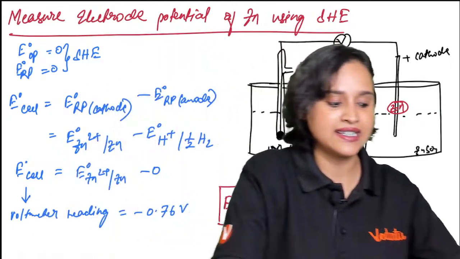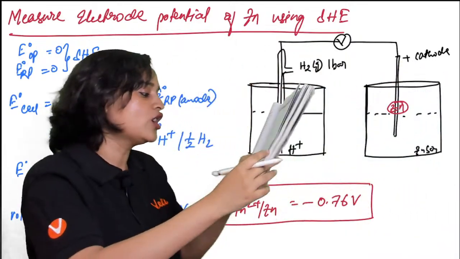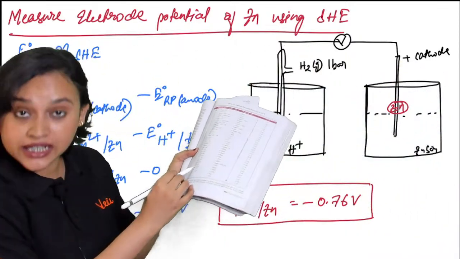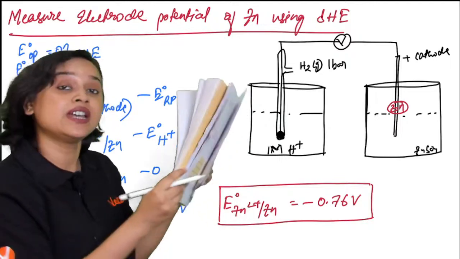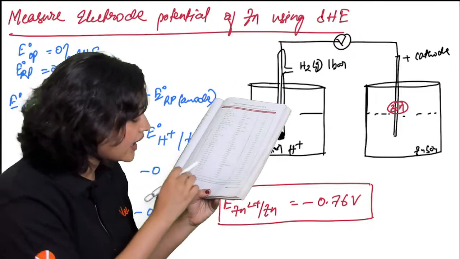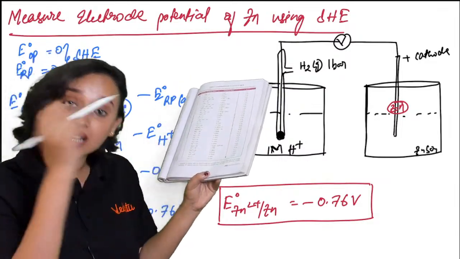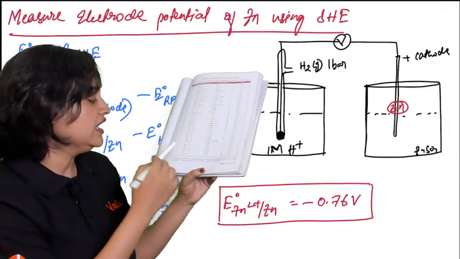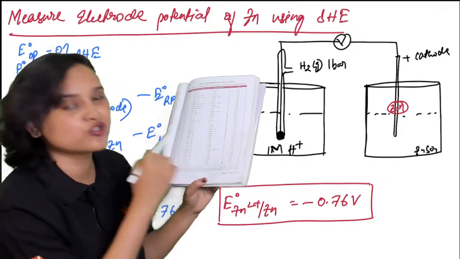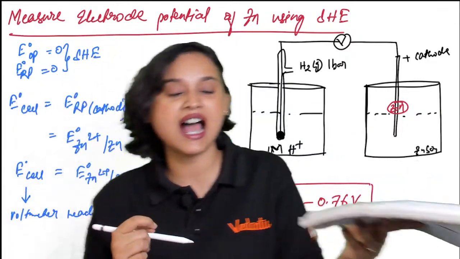Not only zinc has this tendency. If you take zinc or if you take aluminium, okay? If you take aluminium in the cathode, you will find that aluminium will also show minus. If you take lithium in the cathode, lithium will also show you the negative sign. If you take potassium, potassium will also show you the negative sign, okay?